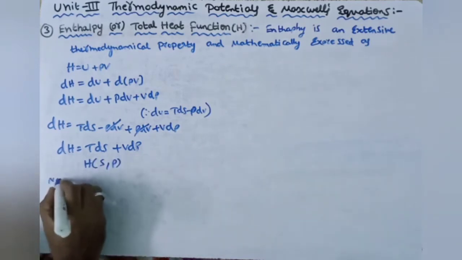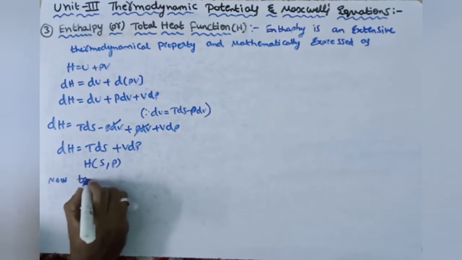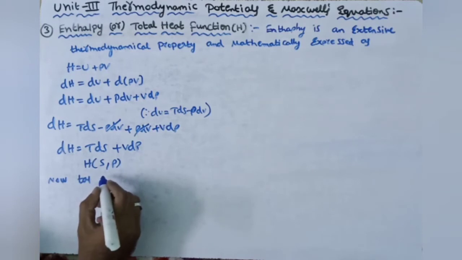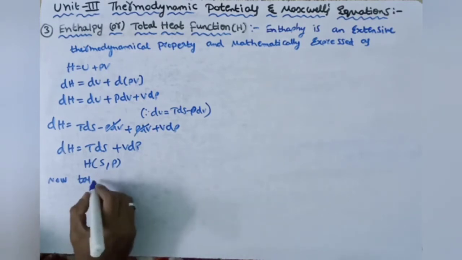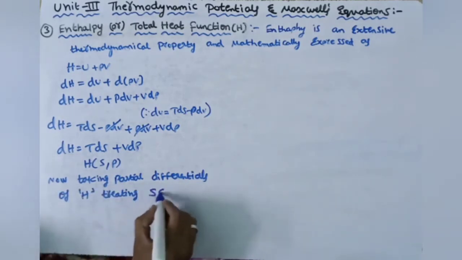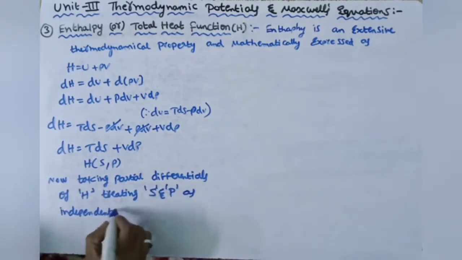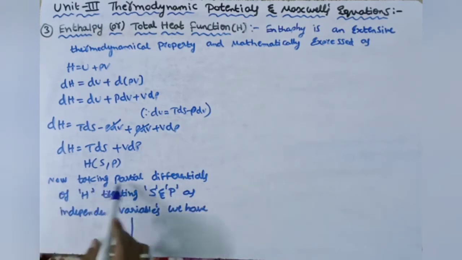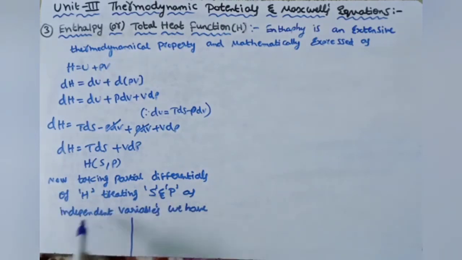Now taking partial differentials of H, treating S and P as independent variables, we have two conditions, as we did in the last two thermodynamical potential equations.